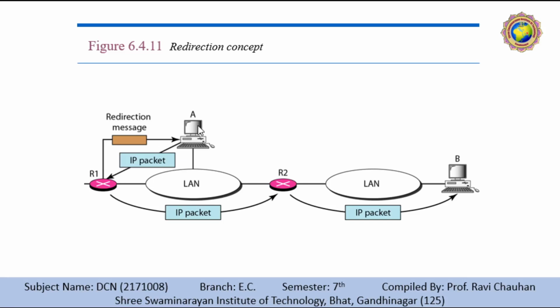Here, host A wants to send a datagram to host B. Router R2 is obviously the most efficient routing choice, but host A did not choose router R2. The datagram goes to R1 instead of R2. Router R1, after consulting its table, finds that the packet should have gone through R2. It sends the packet to R2 and at the same time sends a redirection message to the host, saying you should follow this direction. So host A's routing table is now updated, and our traffic will go in this direction. Right?